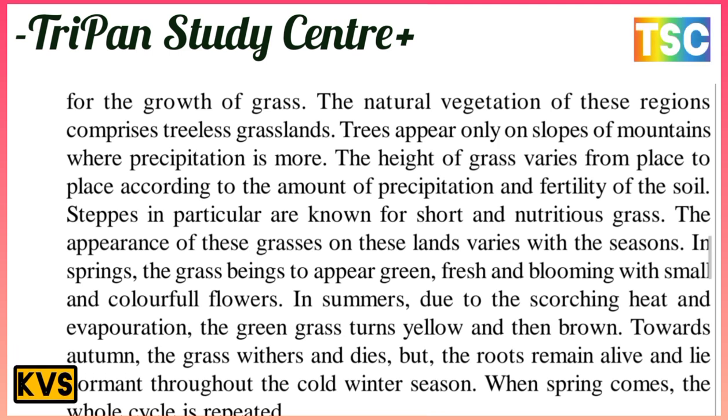In the spring the grass begins to appear, green, fresh and blooming with small and colorful flowers. In summer, due to the scalding heat and evaporation, the green grass turns yellow and brown. By autumn, the grass withers and dies, but the roots remain alive and lie dormant throughout the winter season. When the spring comes, the whole cycle is repeated.